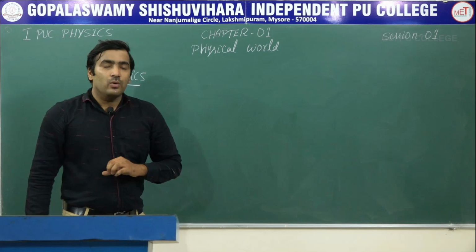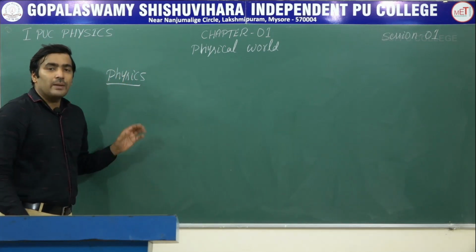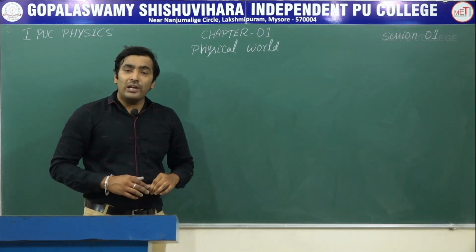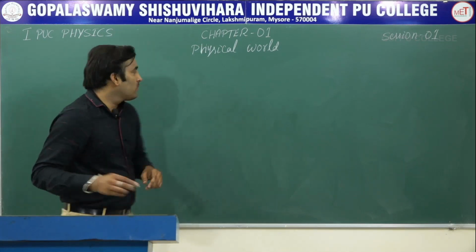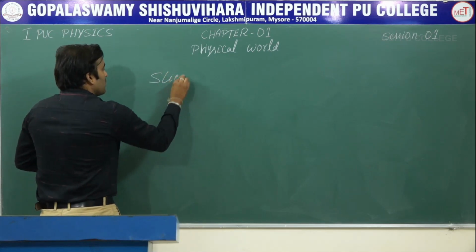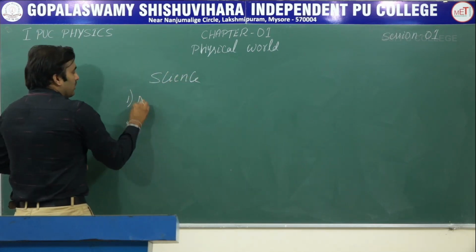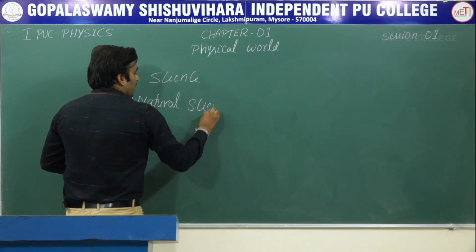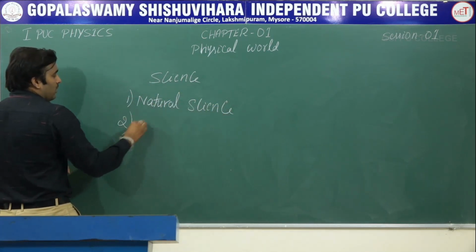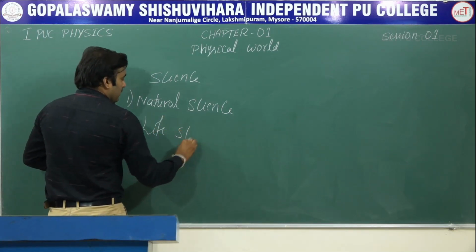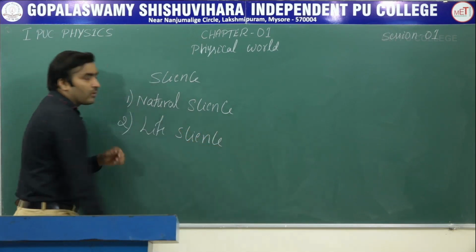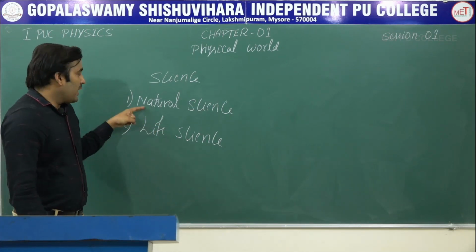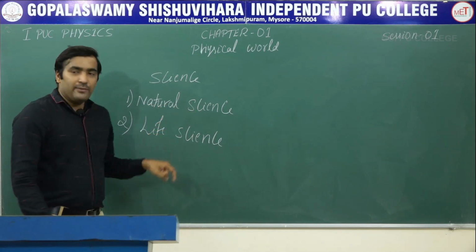Now let us understand what physics is and what the main branches of physics are. Science is broadly classified into two categories: natural science and life science.